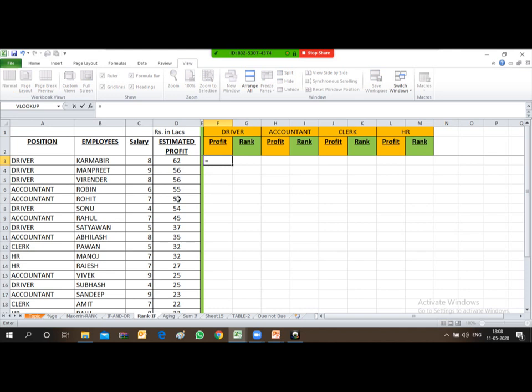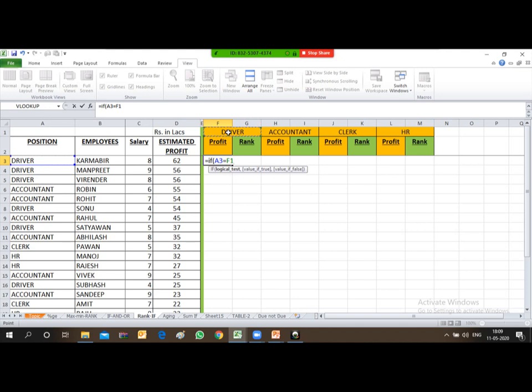What I did, I type the IF, A3. A3 means driver is equal to F1.